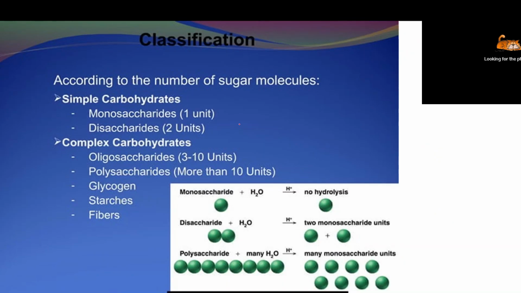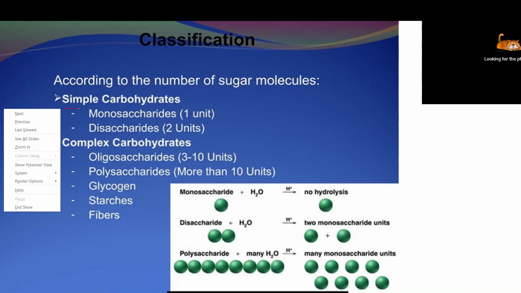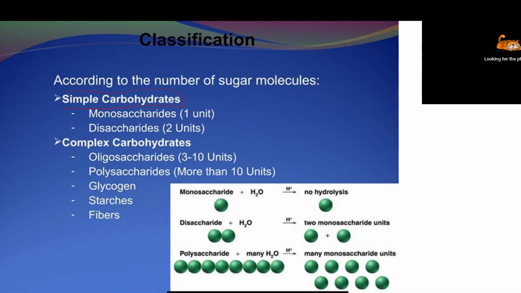So we'll see the classification. A very simple classification of carbohydrates: it is classified into two parts. The first one is called the simple carbohydrate, and the second one is called the complex carbohydrate. Simple means very simple. Complex means larger molecules and very complex, which our body cannot utilize. So that is called complex.